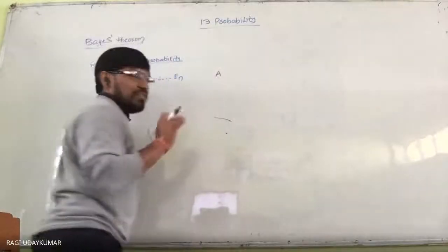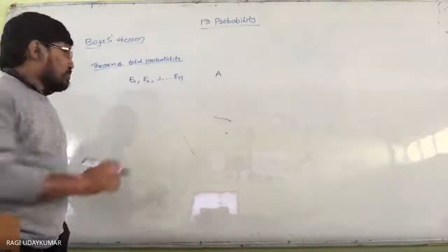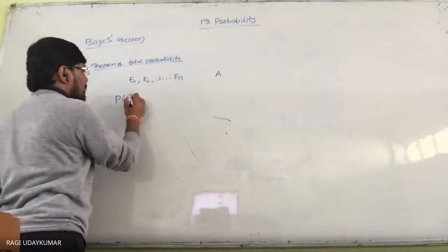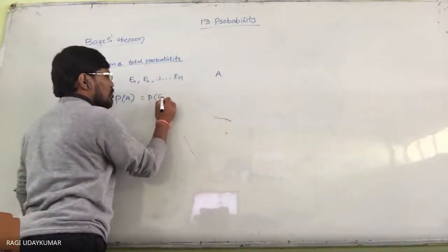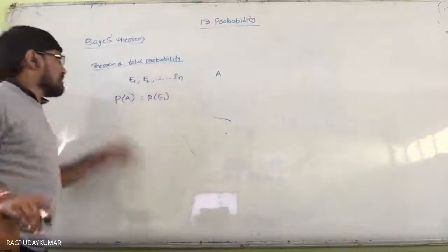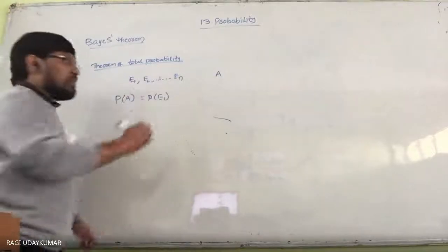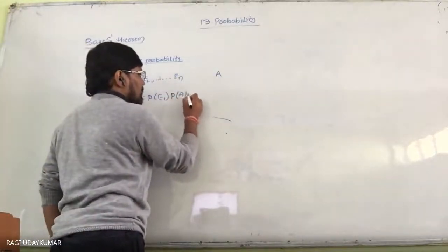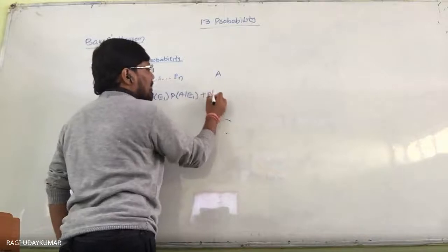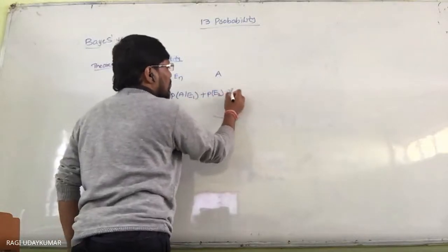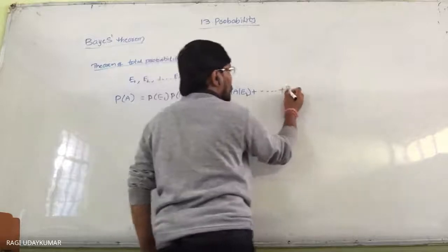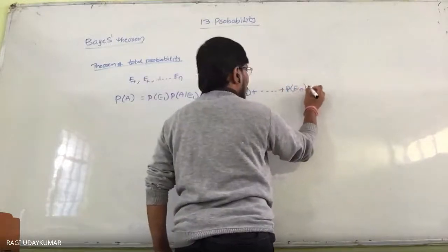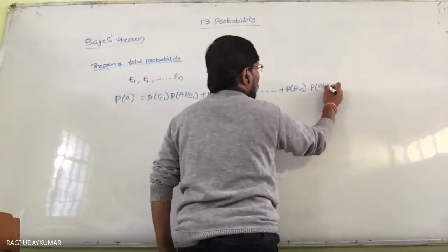A is also one event associated with it, and the probability of A is equal to probability of E1 into probability of A given E1, plus probability of E2 into probability of A given E2, plus and so on, probability of En into probability of A given En.